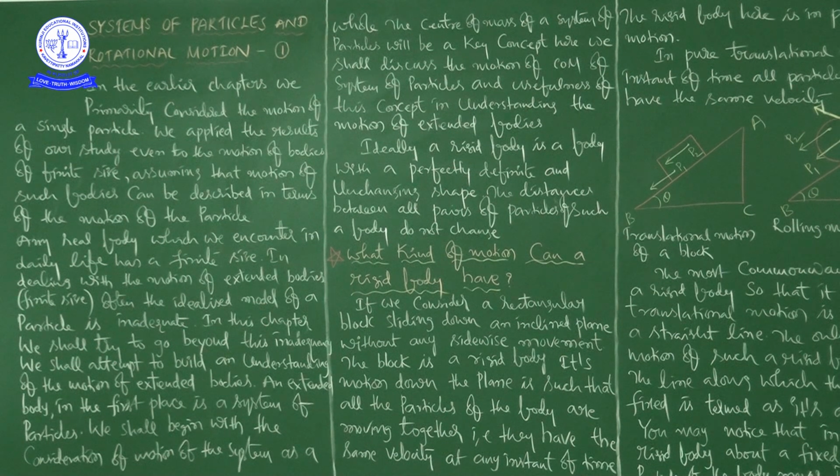For example, in the chapter motion in a straight line, we spoke about a body moving, and its velocity, where we considered the whole body as a single particle.